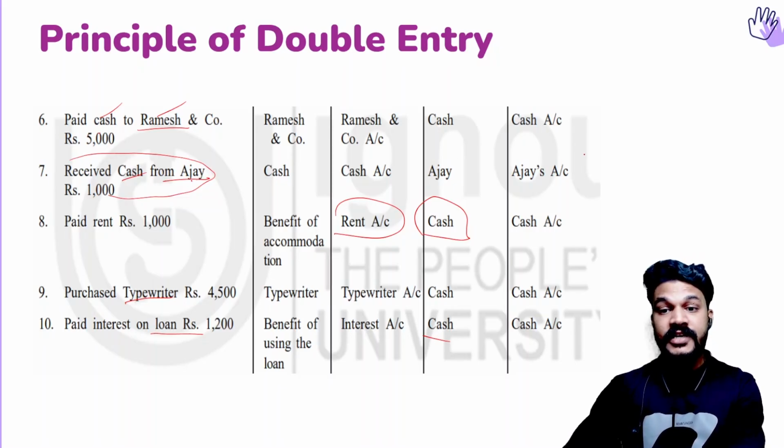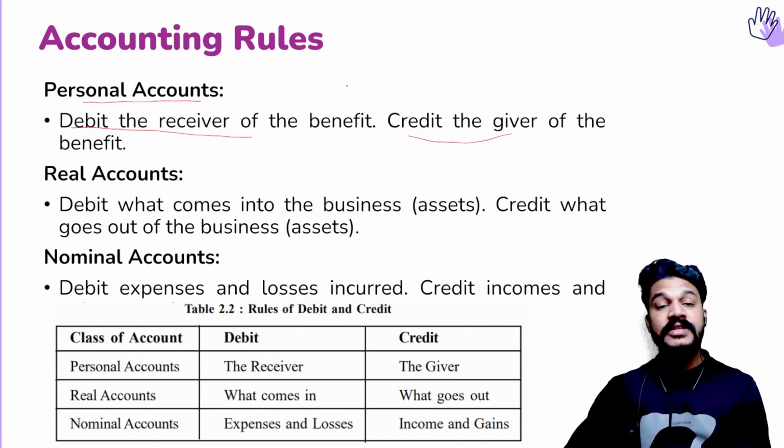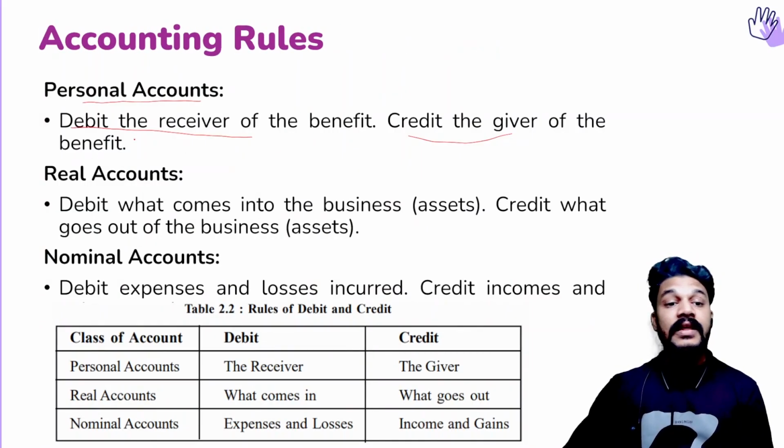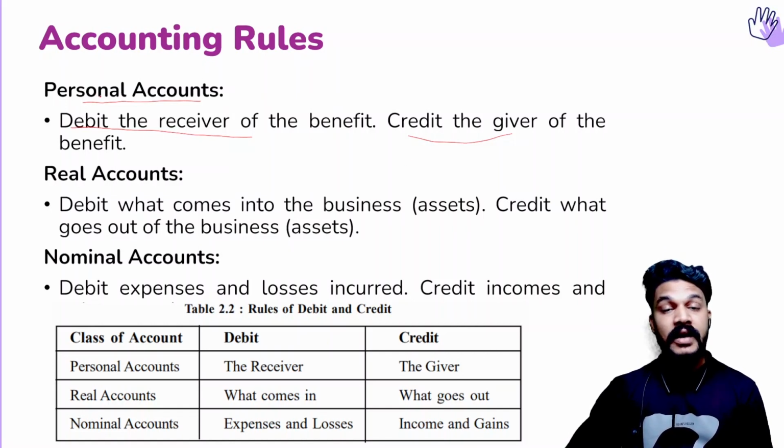So Ajay account will be credited over here. And here you see paid cash to Ramesh. Here Ramesh is receiving. Ramesh is a personal account. Since he is receiving money, this Ramesh account will be debited. In the same way, debit the receiver, credit the giver. That is the rule behind personal accounts.